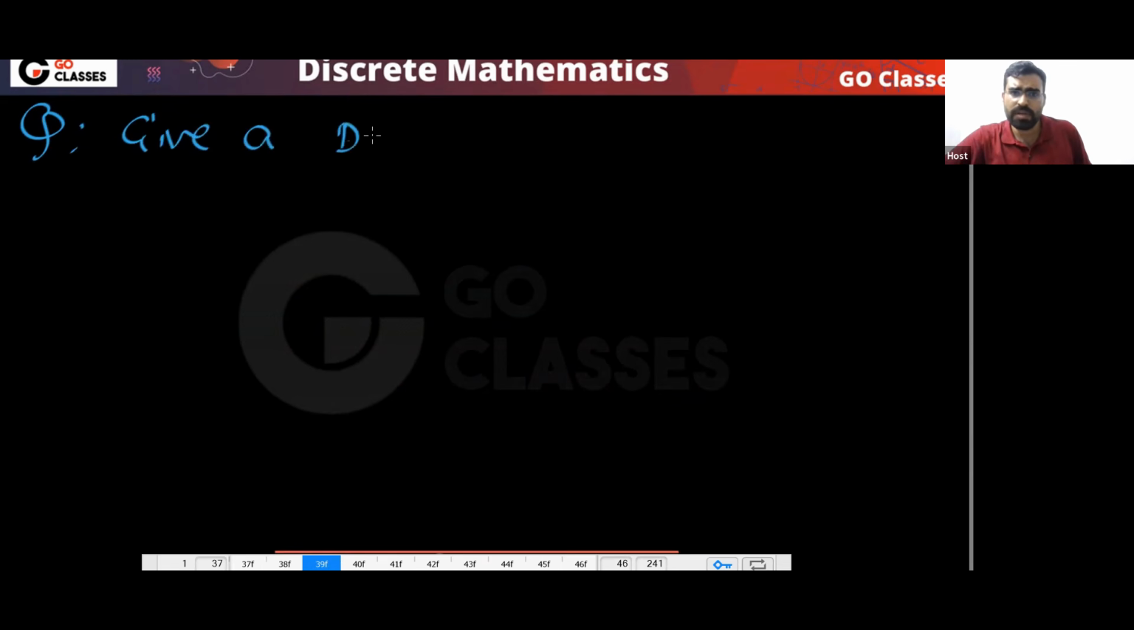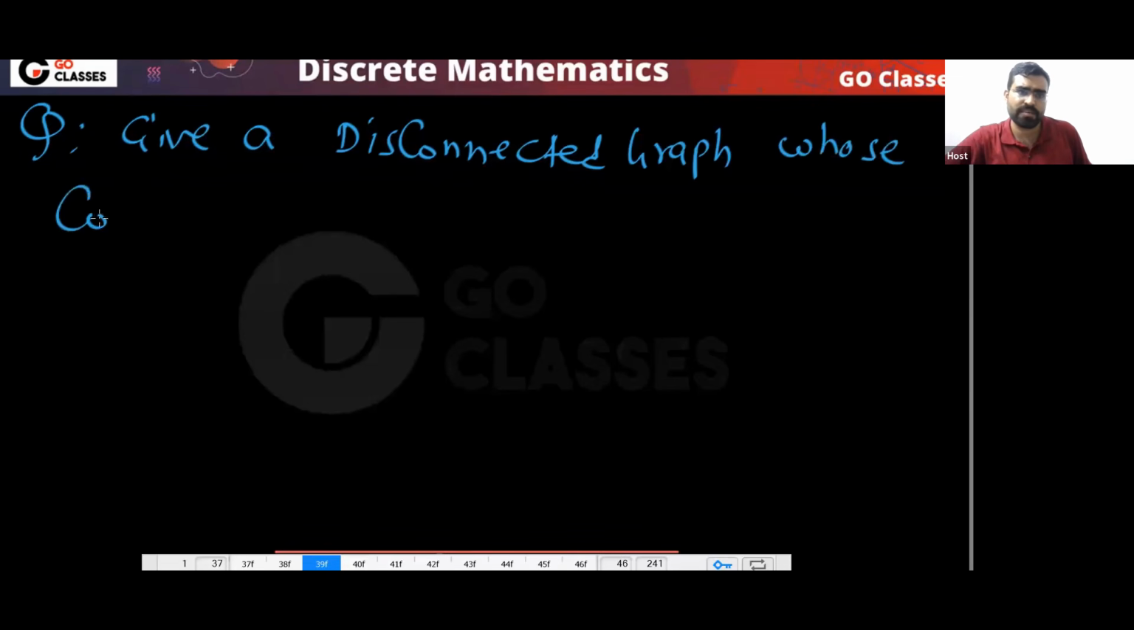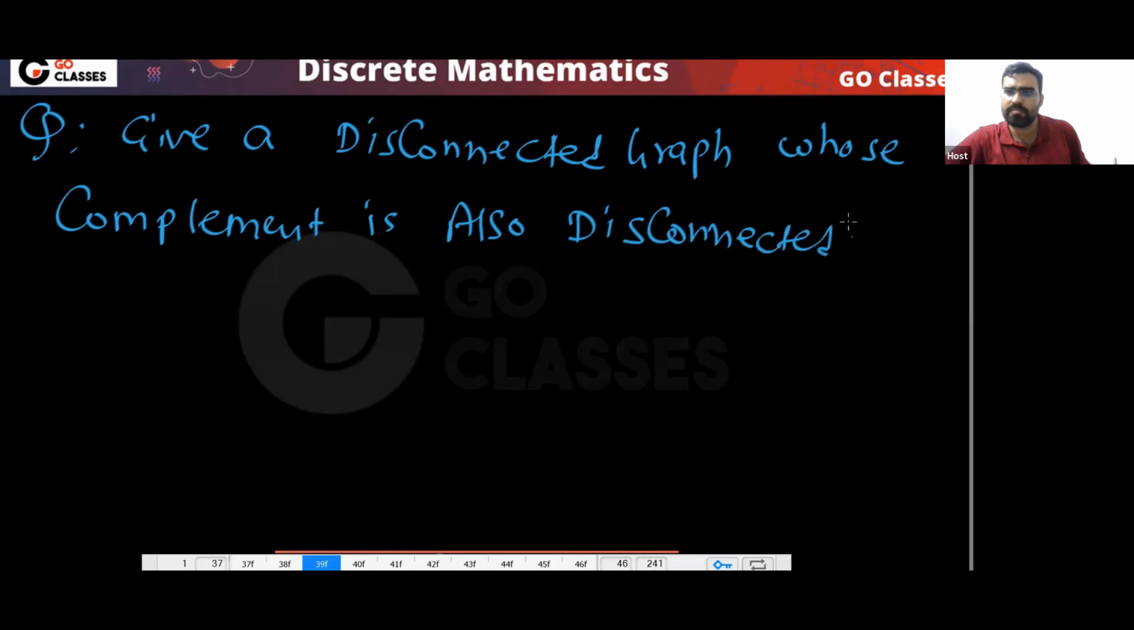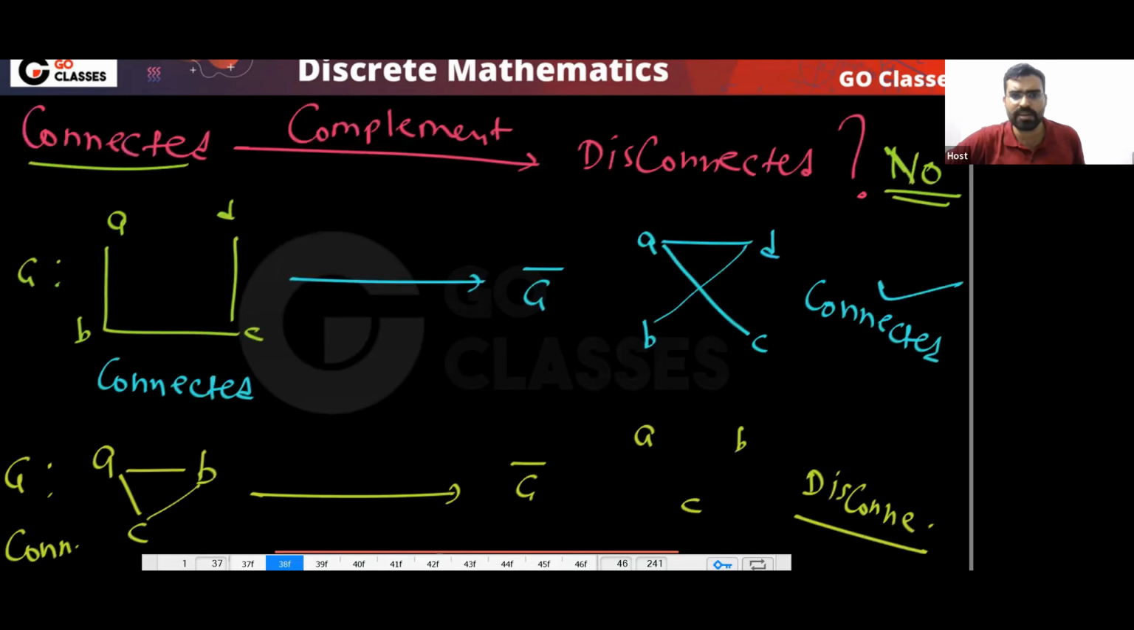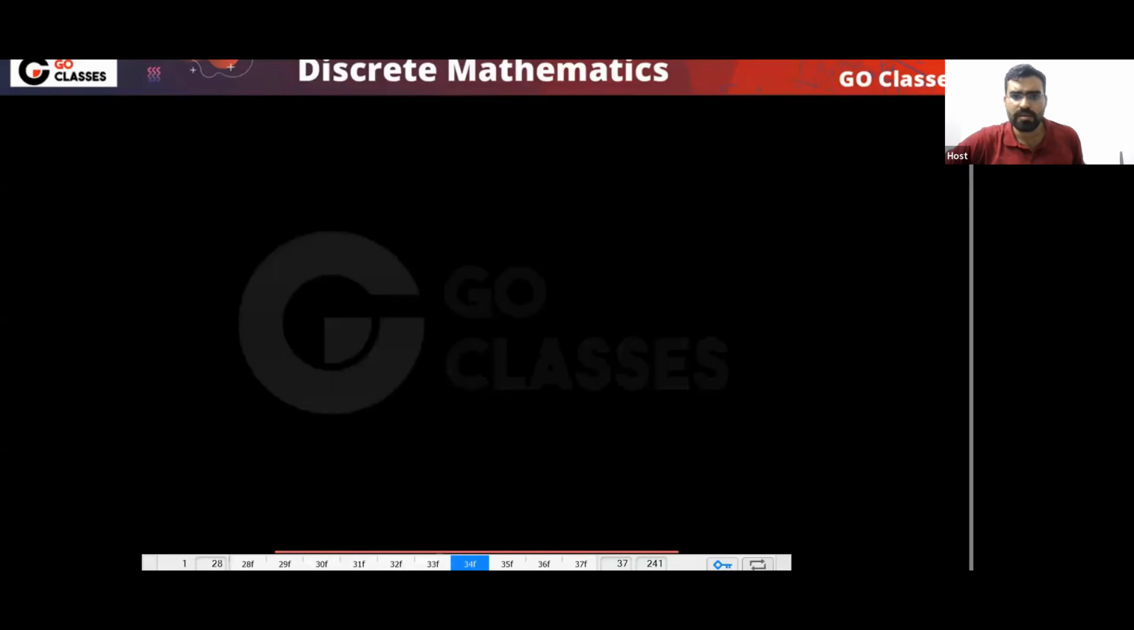Can you create a disconnected graph whose complement is also disconnected? Please try. Can you try? A single vertex graph: is it connected or disconnected? Please tell me.